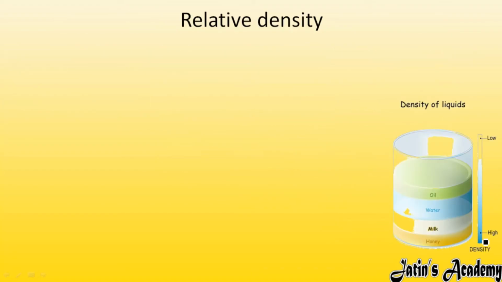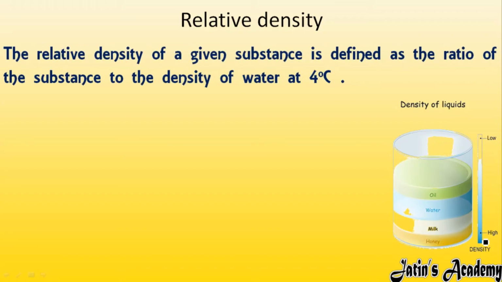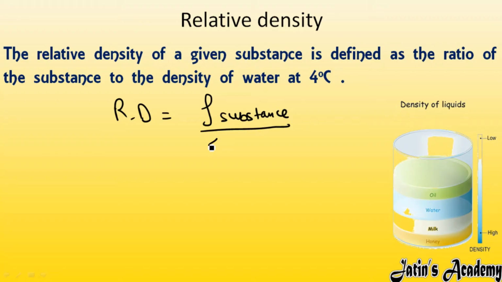Next we have the next topic of this chapter, which is also new for you, that is relative density. So what do you mean by relative density? See carefully. Relative density is defined as the ratio of density of substance over density of water at 4 degrees Celsius. This formula we have to see. Actually, what is relative density? Relative density gives the comparison.